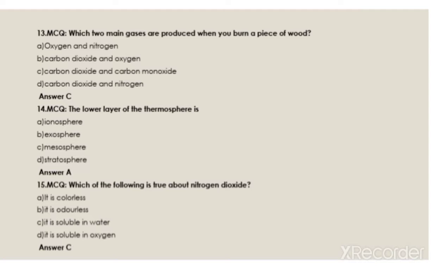The lower layer of the thermosphere is ionosphere, exosphere, mesosphere, stratosphere. The option is A, ionosphere.